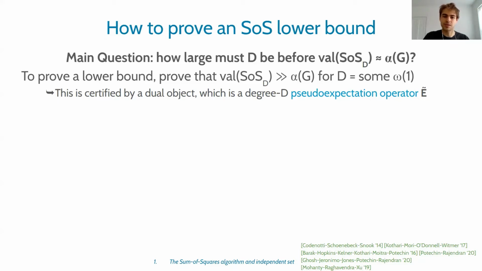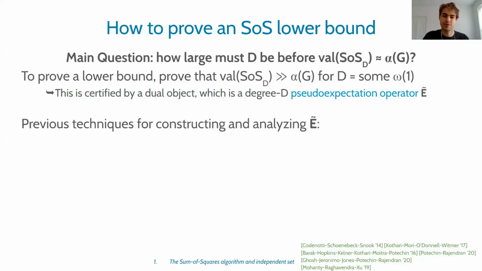And what is the dual object for sum of squares? It's known as a degree D pseudo-expectation operator, which is denoted by tilde E. So constructing and analyzing pseudo-expectation operators has been really important for both upper bounds and lower bounds for SOS. What we need to do is just build a pseudo-expectation operator.